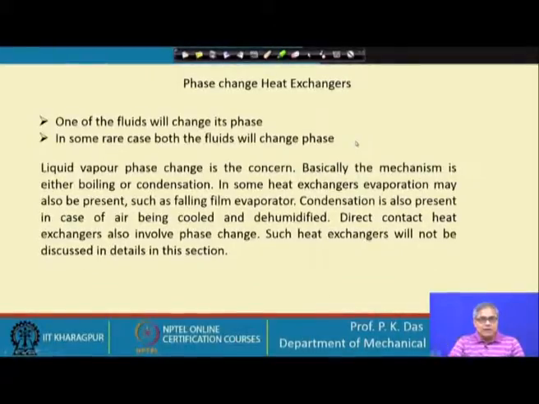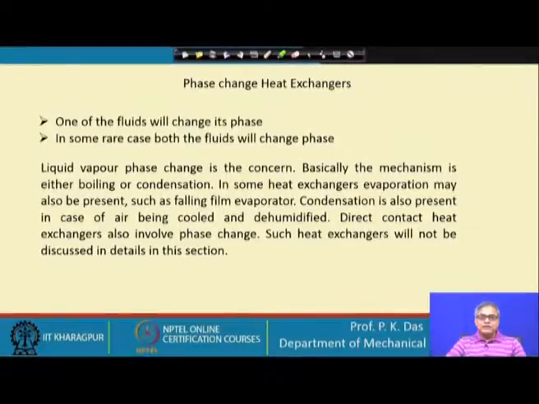So, basically you can understand that we are considering a two fluid heat exchanger. Of course, there is no harm in having a multi fluid heat exchanger. Sometimes, in a very special case, one can have a multi fluid or multi stream heat exchanger, and then the requirement of its qualification as a phase change heat exchanger is that at least one of the fluids will change its phase.